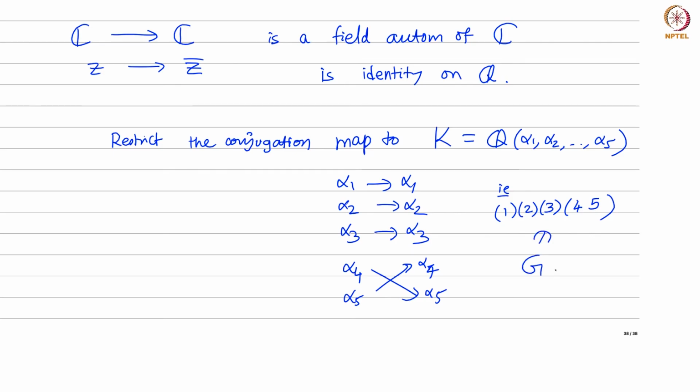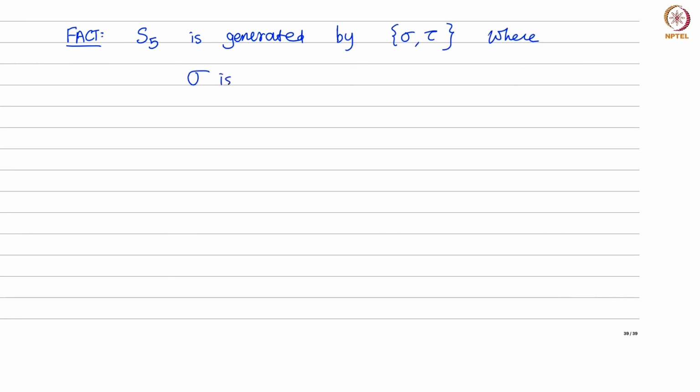So the group G has two kinds of elements. It's got a 5-cycle and a transposition, and this is now a fact about the symmetric group S5 that you need. These 2 elements generate S5. Okay, S5 is generated by any pair sigma, tau, where sigma is a 5-cycle and tau is a transposition.